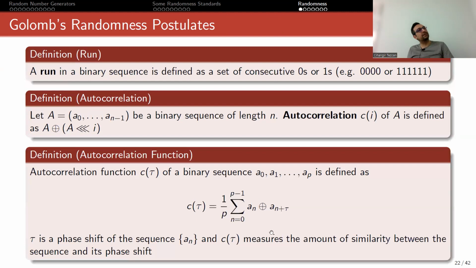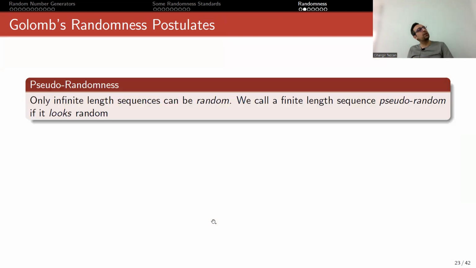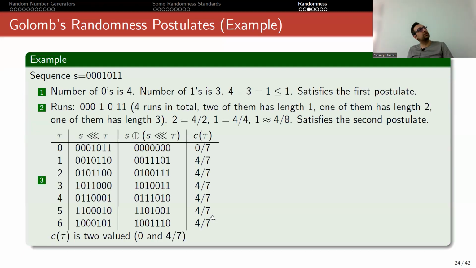Let me go back to this. Okay. You're actually counting ones and then dividing by the number of bits. So you do it and you realize that the result is either 0 here or 4 over 7 here. So it is 2 valued, so it passes the third postulate too. Okay, so this is how the Golomb's postulates work. So these are the ideas, because this is what you expect from a random number.